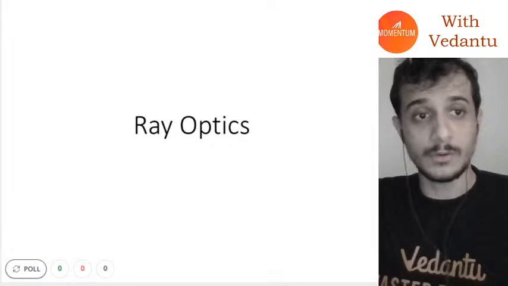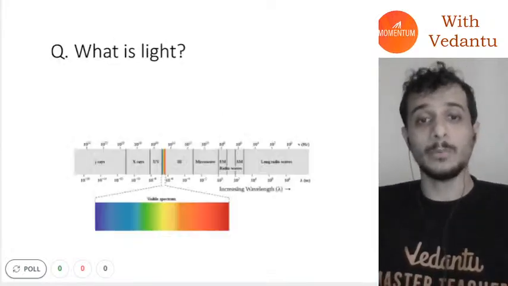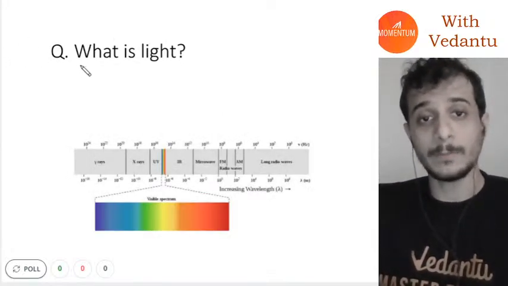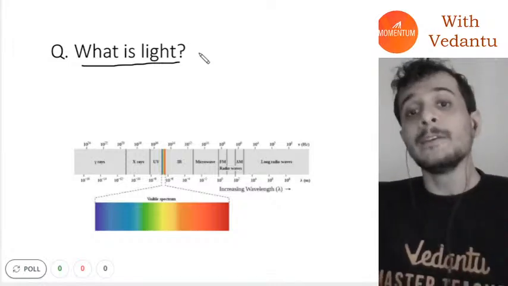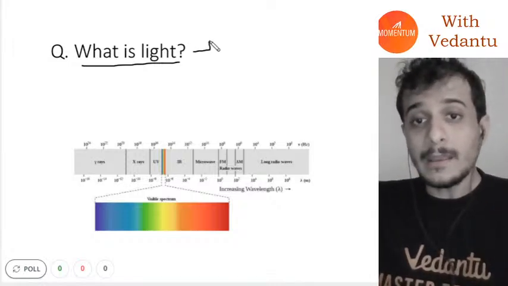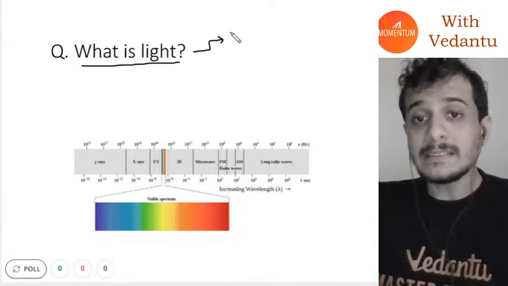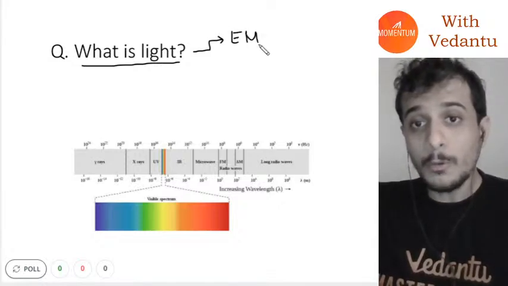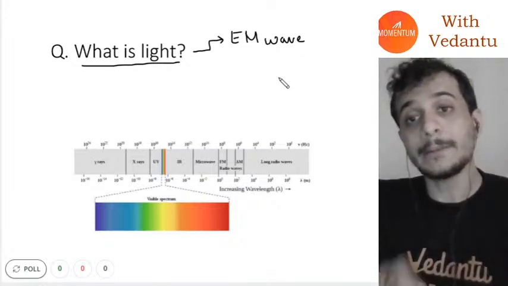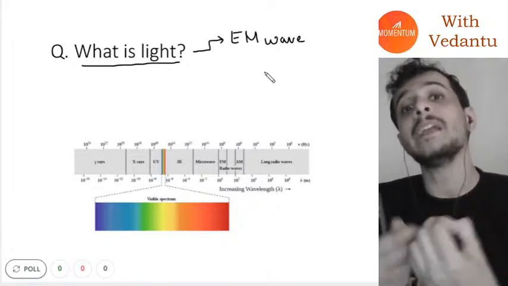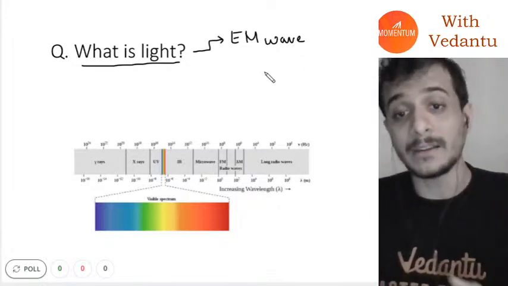Without further ado, ray optics starts with what is light. There is something in waves that you must have studied, called an electromagnetic wave. This is a wave made up of electric field and magnetic field.